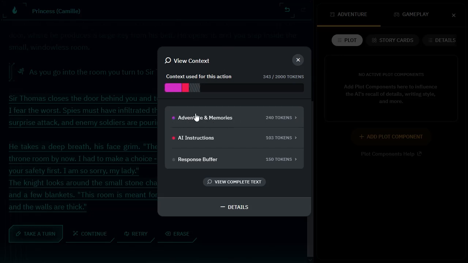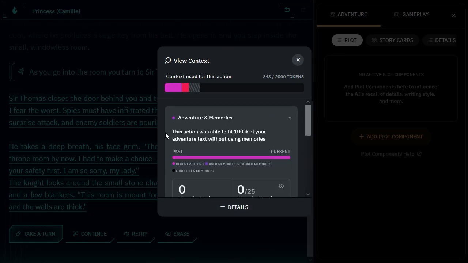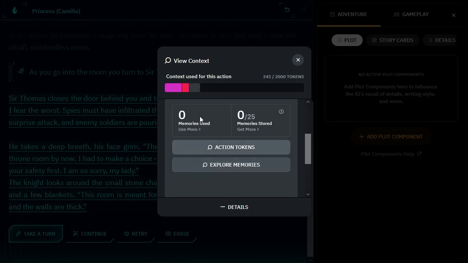So under adventure and memories, we can see that it was able to take everything so far. Nothing has been purged. We don't have any forgotten memories. As you can see, the whole bar is pink, saying that everything is good. We haven't used any memories, and we don't have any memories stored.